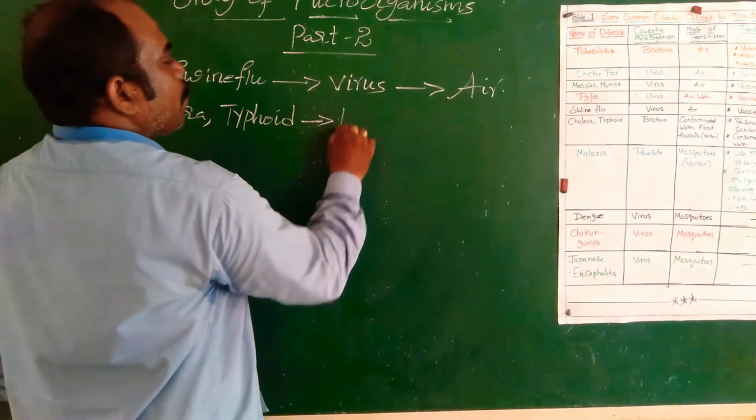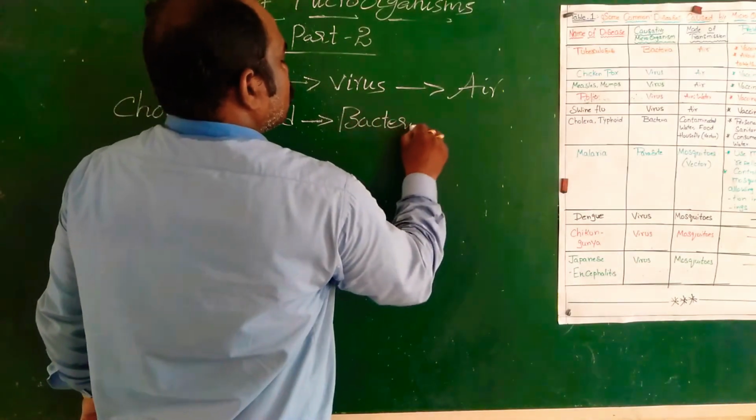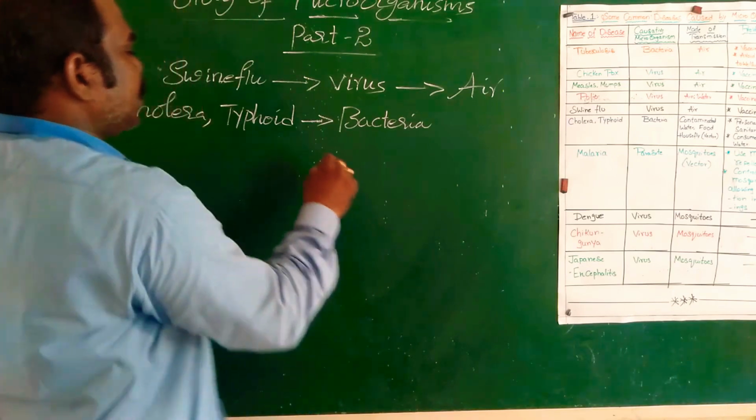Next, cholera. This disease is caused by bacteria.